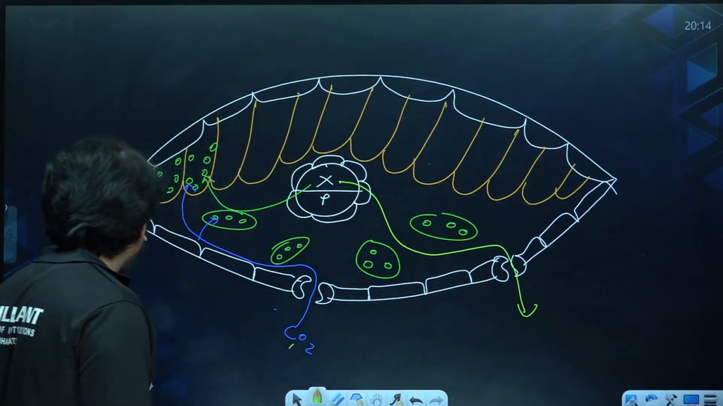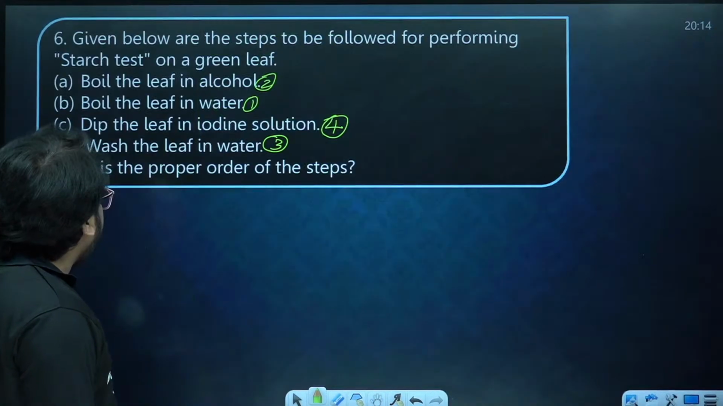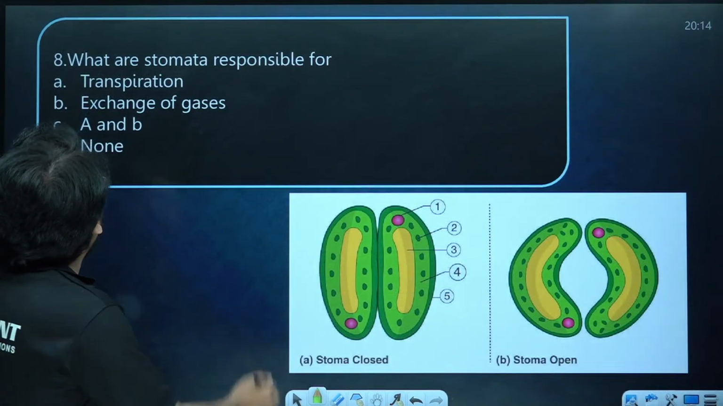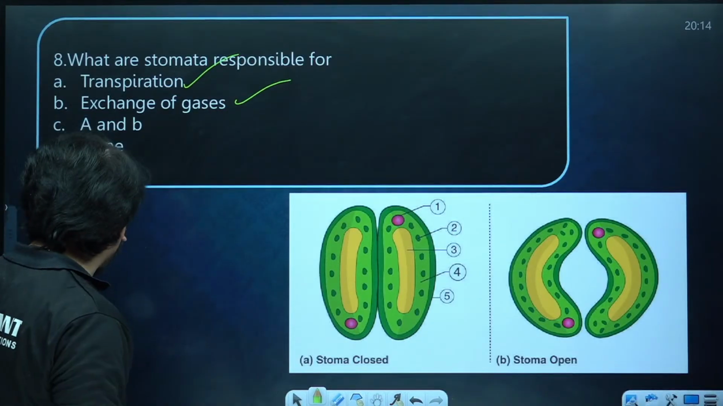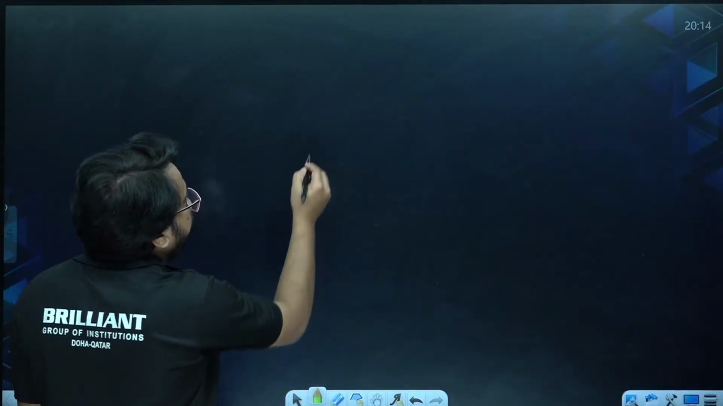Hope you are getting it. So functions of stomata, if you are taking, the functions will be including transpiration and exchange of gases. Then structure of stomata can be asked for the exam. You should be knowing how to draw it.